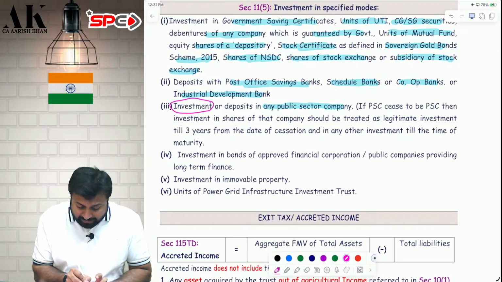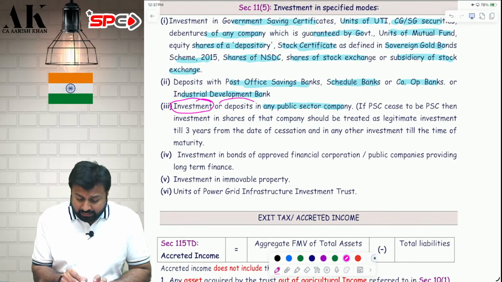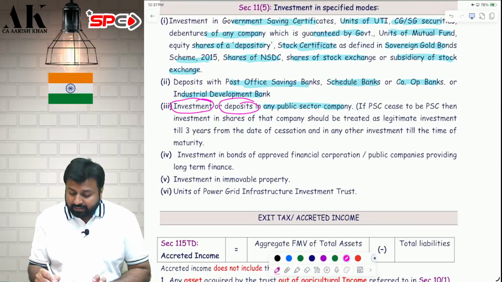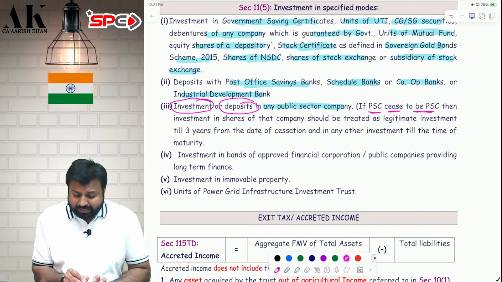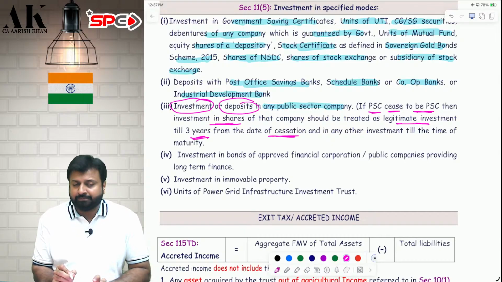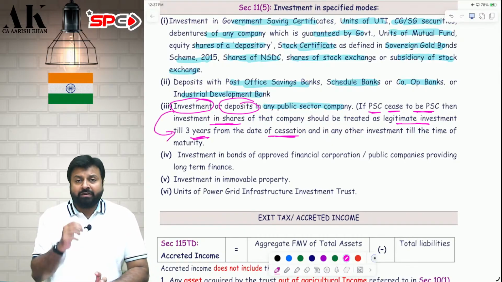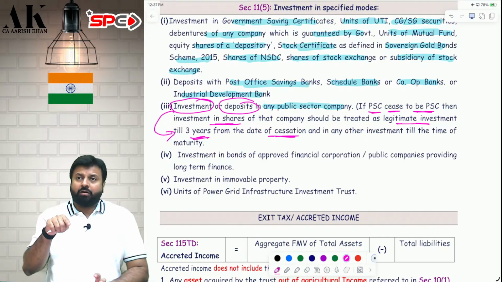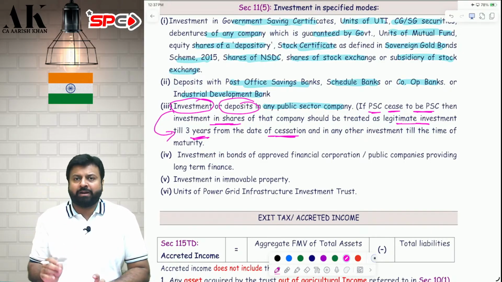Investment means shares, and deposit means a kind of debt. If the public sector company ceases to be a public sector company, this is a very important point, then the investment in shares of that company should be treated as permitted till 3 years from the date of cessation. So, today you have invested in the public sector company. Now, next year, the company ceases to be a public sector company, they have sold to a private player.